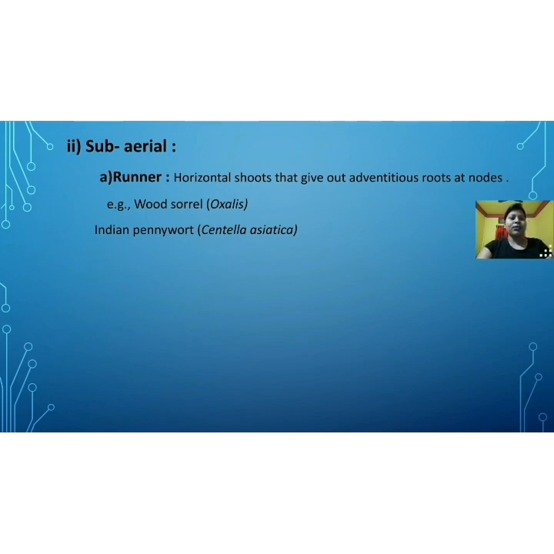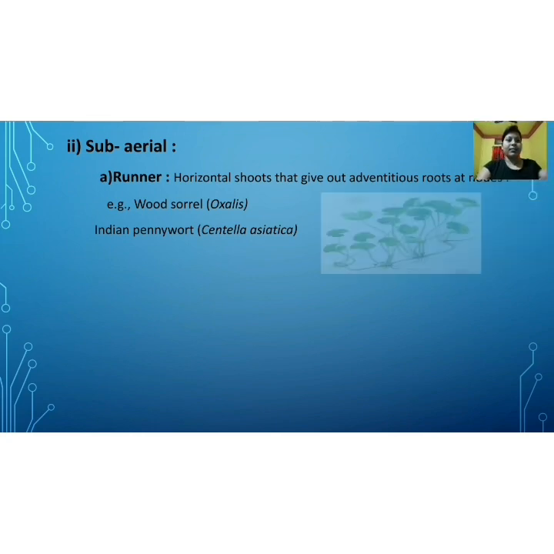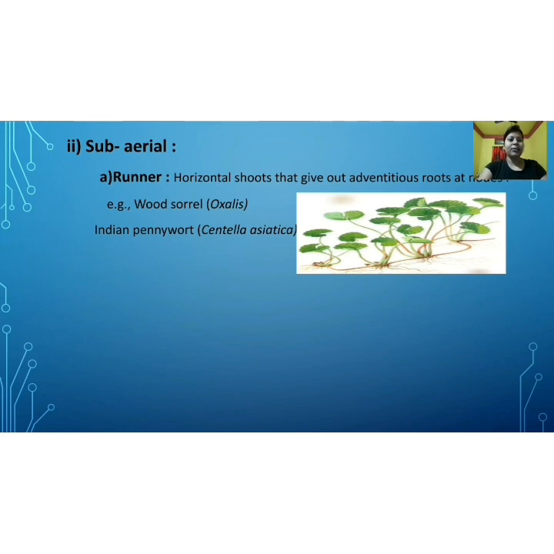Now let us see with a diagram. This is a diagram of manimuni which shows the horizontal shoots that give out adventitious roots at the node, and when it runs throughout the ground, it spreads, and through those adventitious roots new plants grow at their nodes.